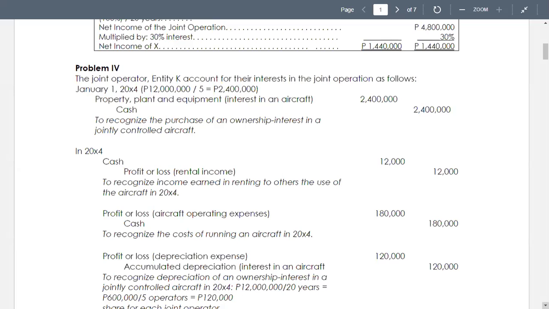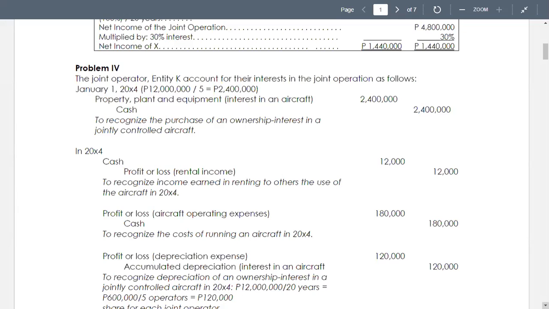In 20X4, entity J also earned a rental income of 456,000 by renting the aircraft to others. 1. Prepare entries on the books of joint operator J to reflect the above transactions. And 2. Compute the share in net income of entity J in the joint operations.